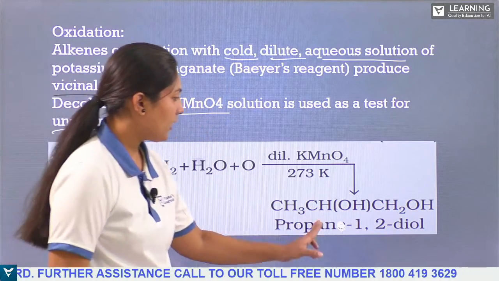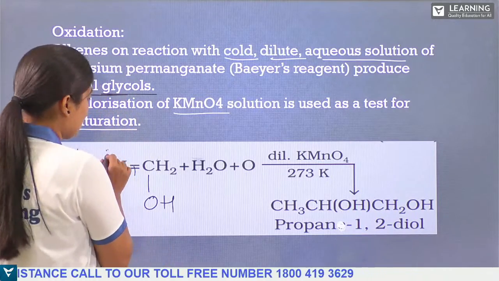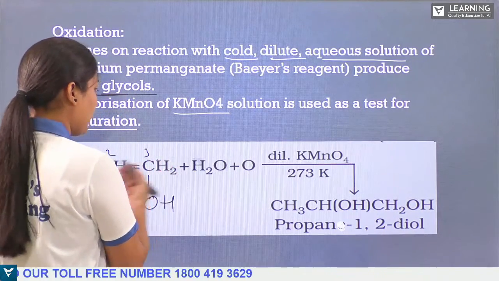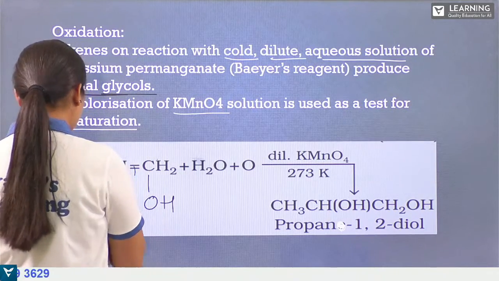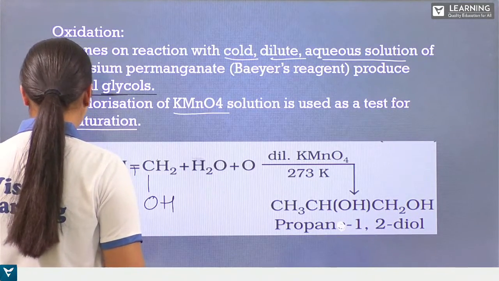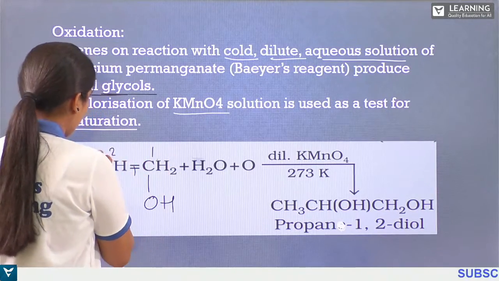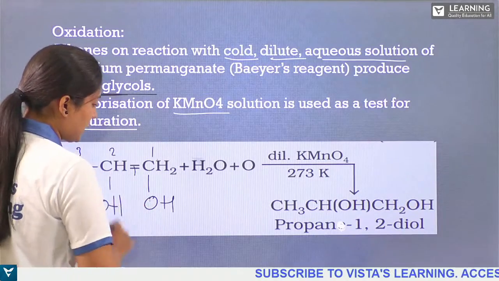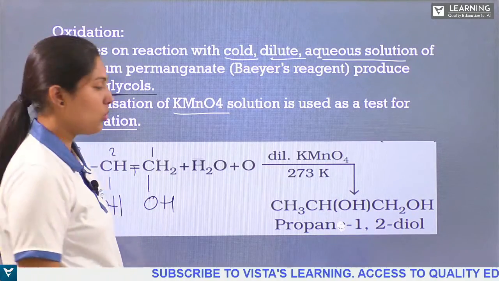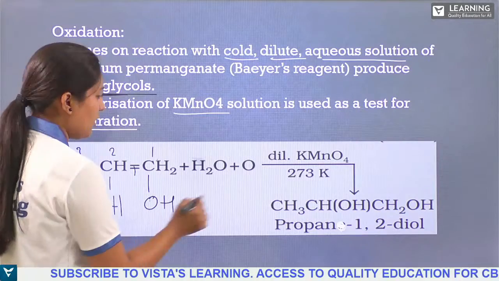Since we have the double bond on the other side, we cannot number from there. We can name it like this: 1, 2, 3. So the first carbon atom and second carbon atom have the OH groups, and 1, 2, 3 is propane.